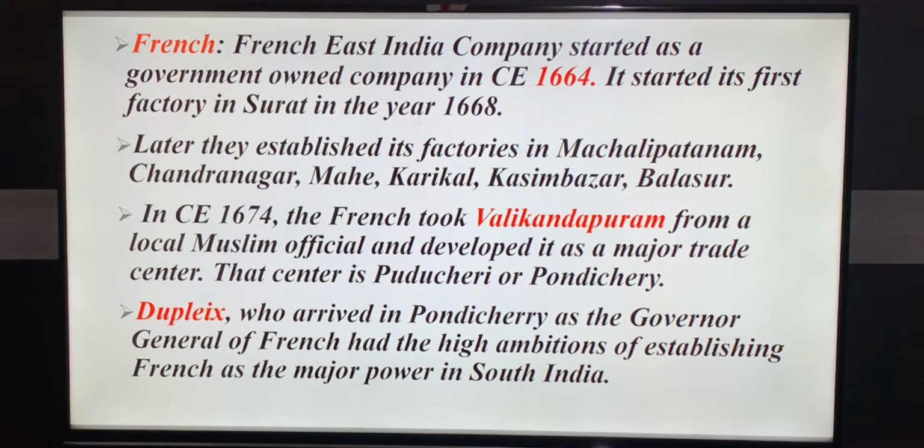In 1674, the French took Valikandapuram. Valikandapuram is located in Tamil Nadu from a local Muslim official and developed it as a major trade center. And that center is Pondicherry or Puducherry. Dupleix, who arrived in Pondicherry as the Governor General of French, had the high ambitions of establishing French as a major power in South India.